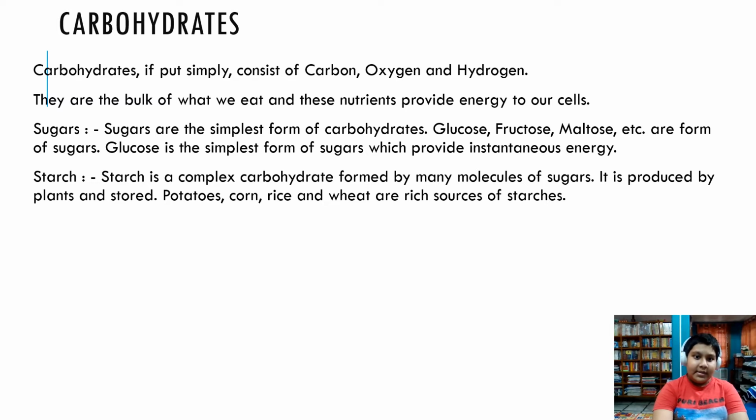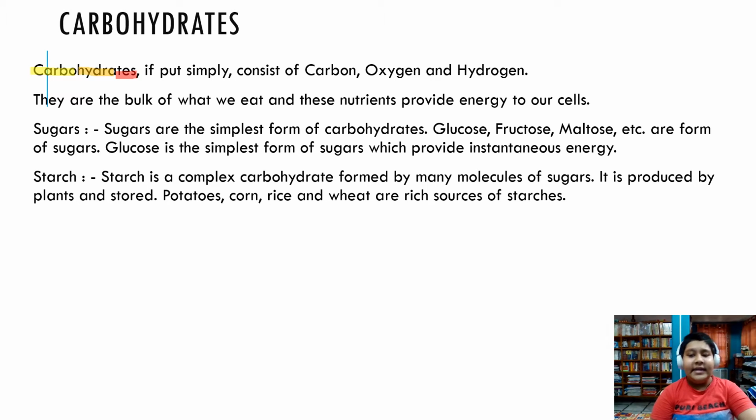What are carbohydrates? Carbohydrates, as you can tell from the name, consist of carbo, hydra, and te. Good.